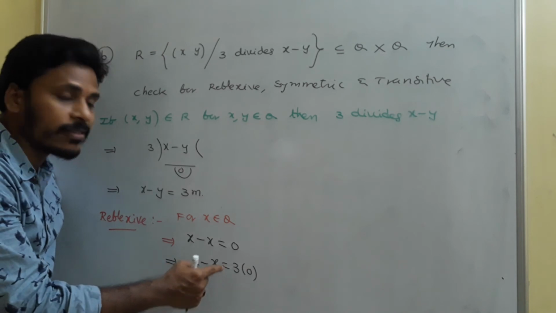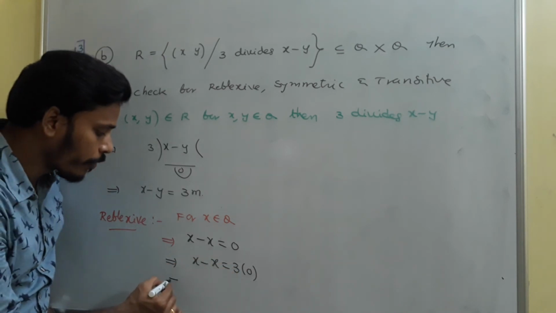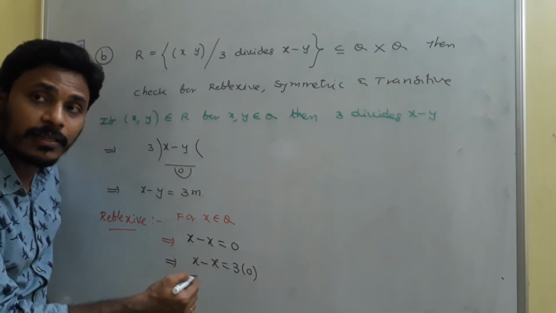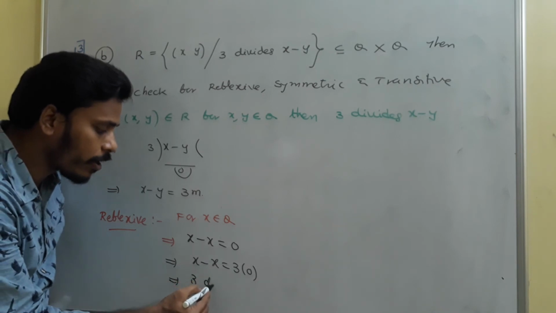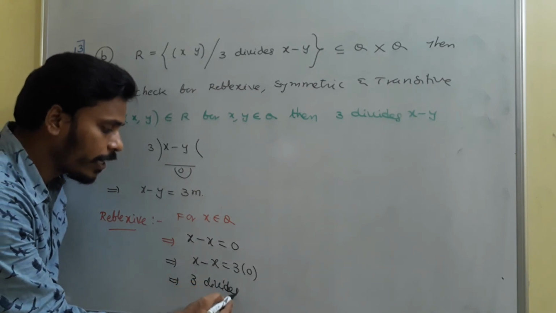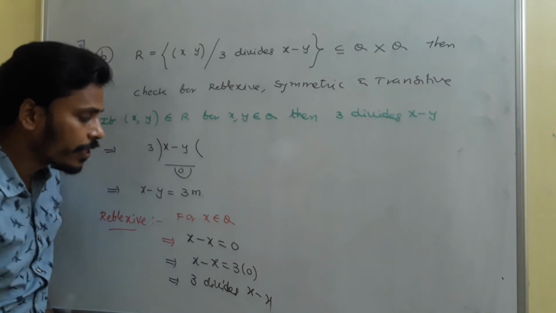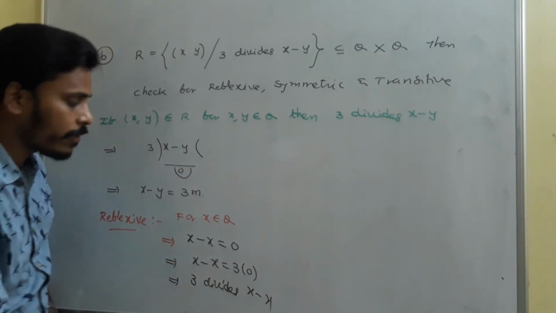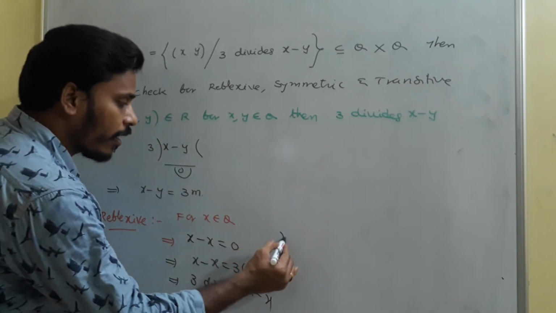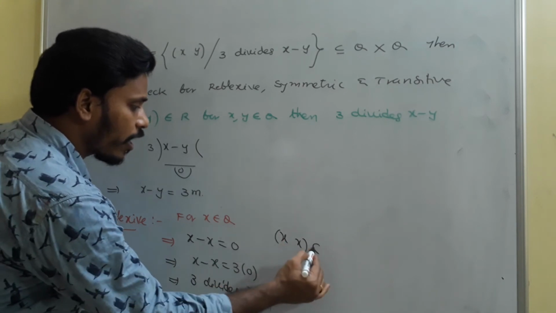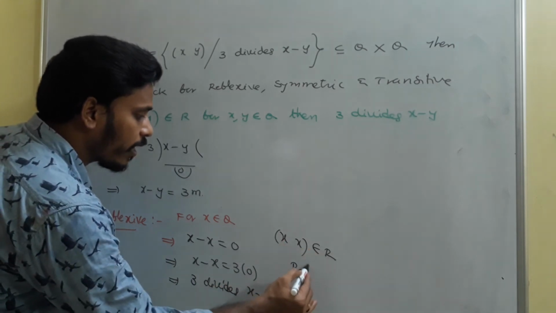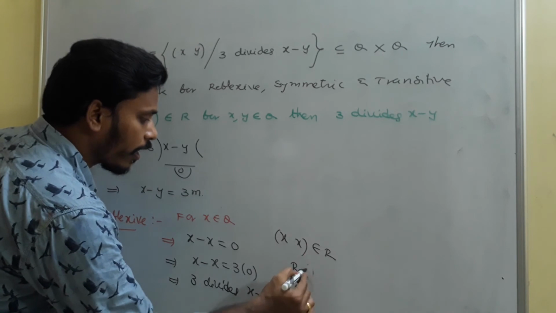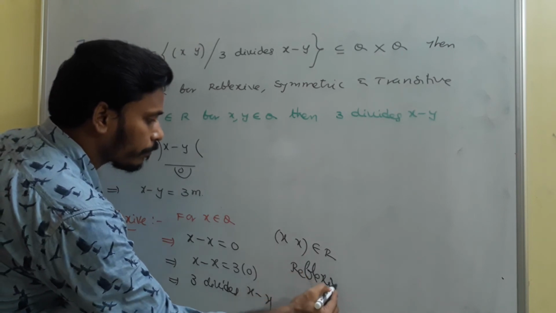Here x minus x is equal to 3 into 0. So that means 3 divides x minus x. Since 3 divides x minus x, it is very clear from there that x comma x is in the relation, and so we say that this is satisfying reflexive property.